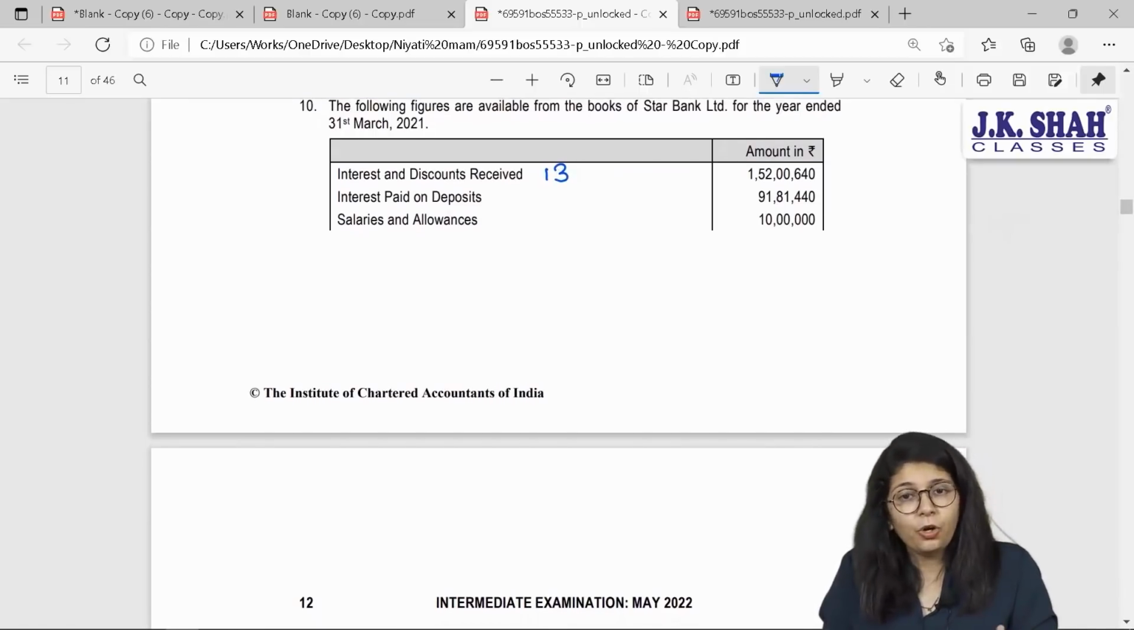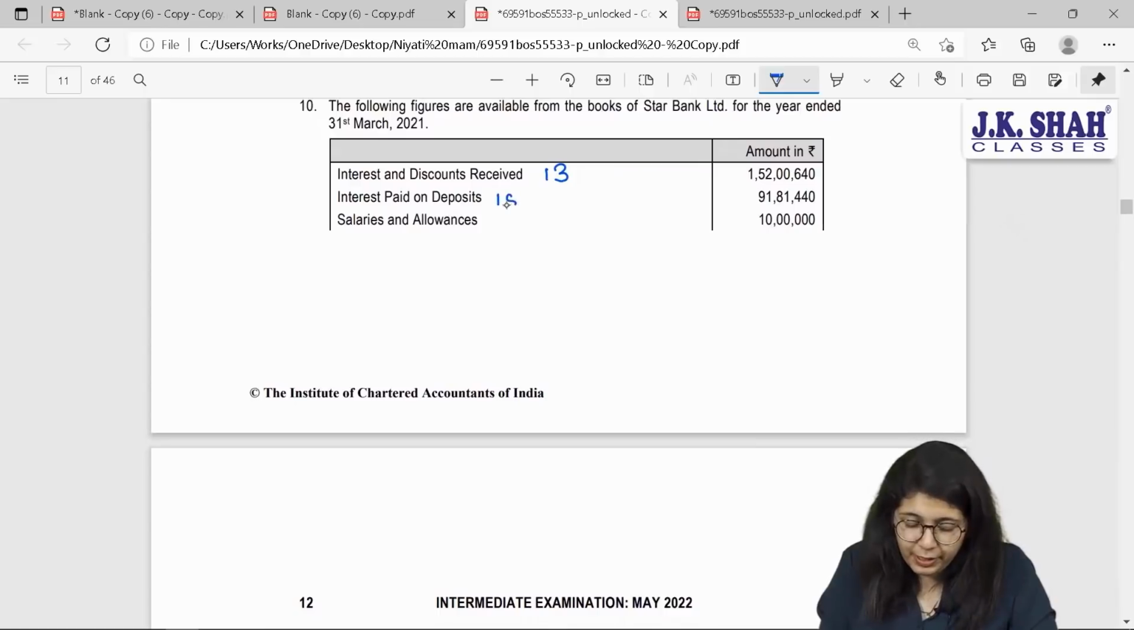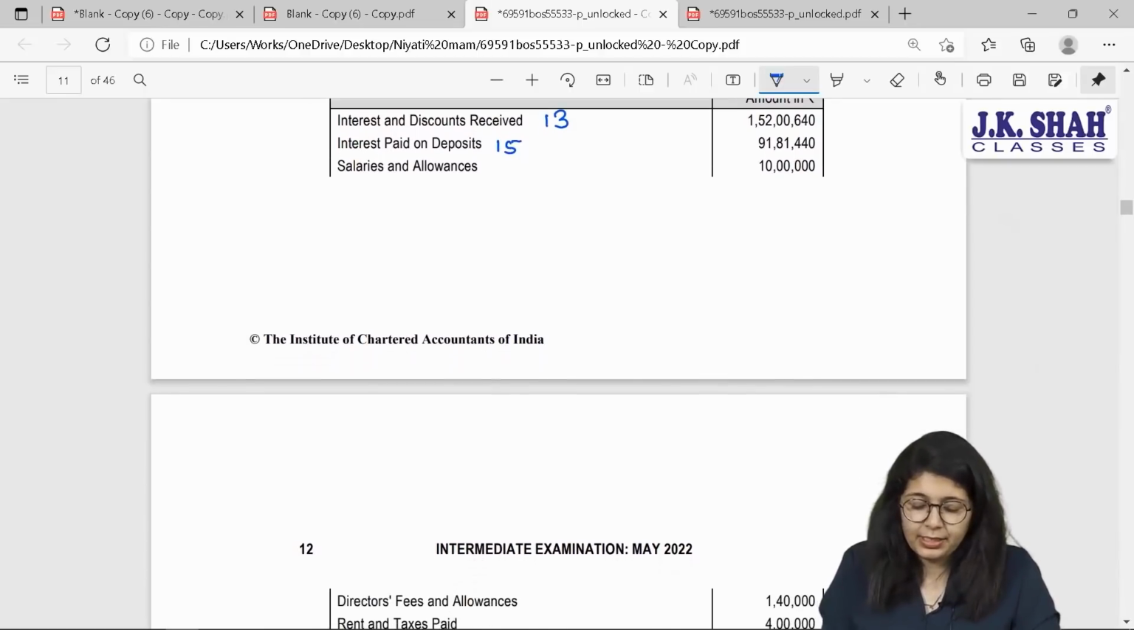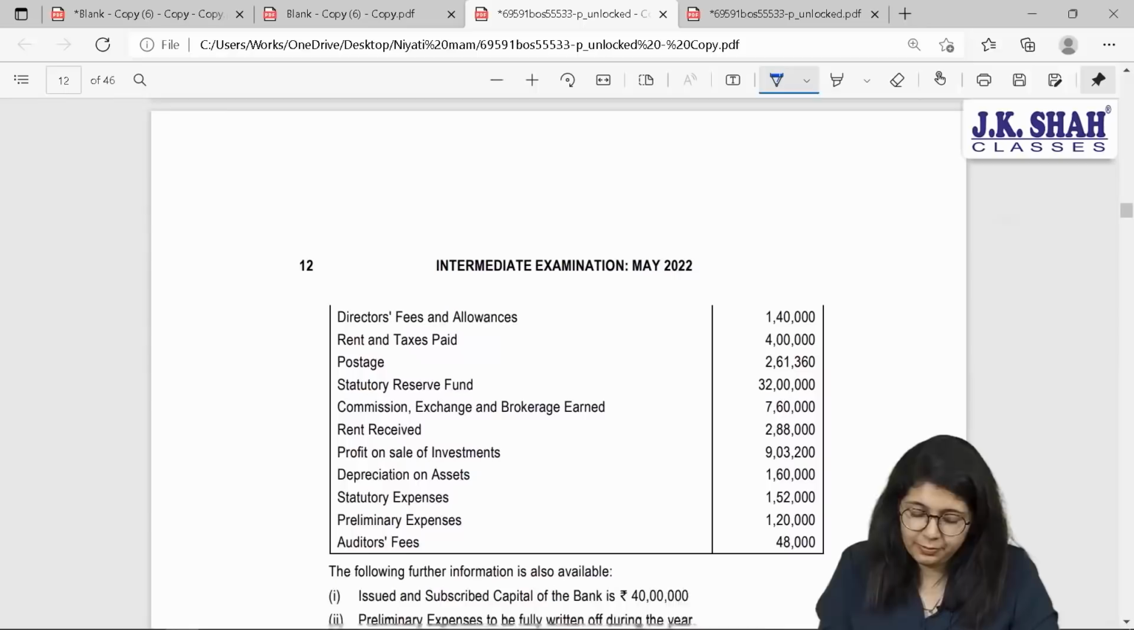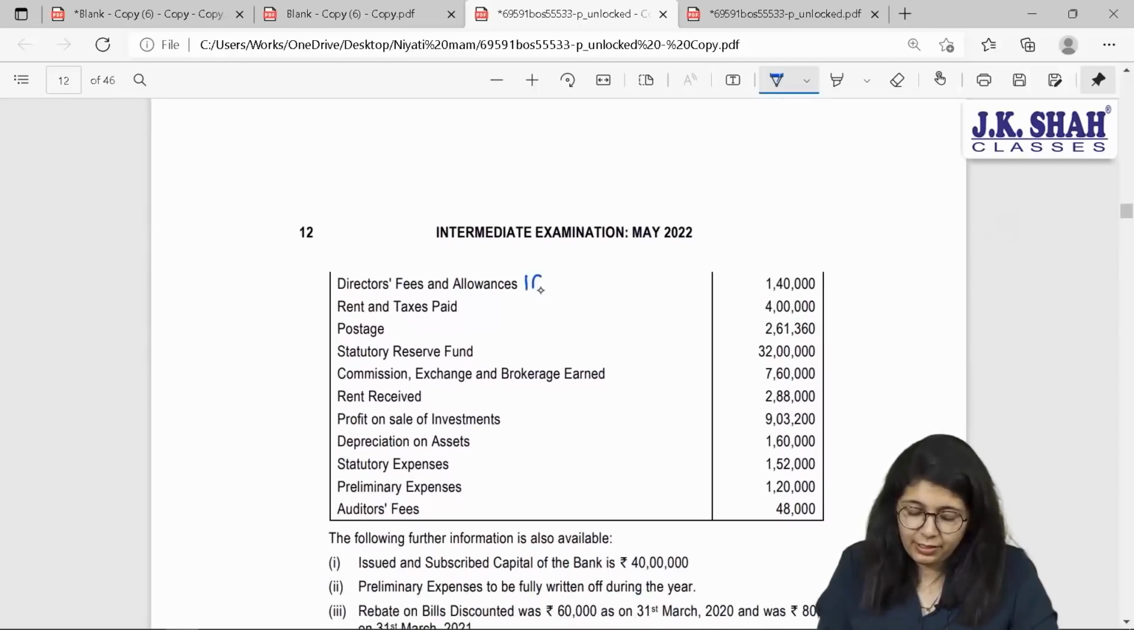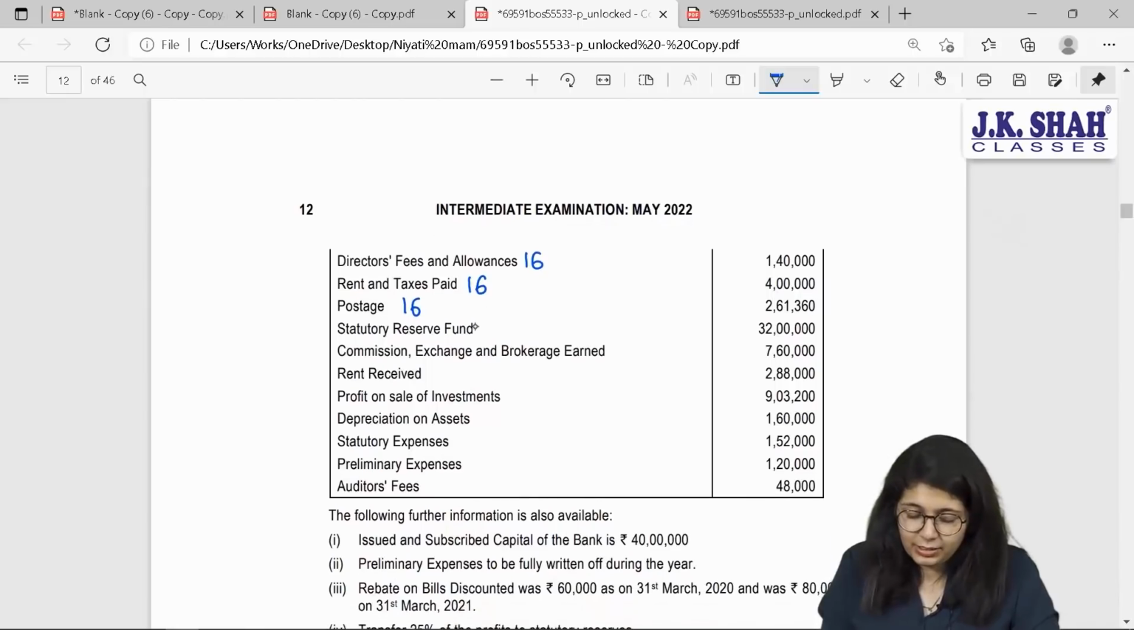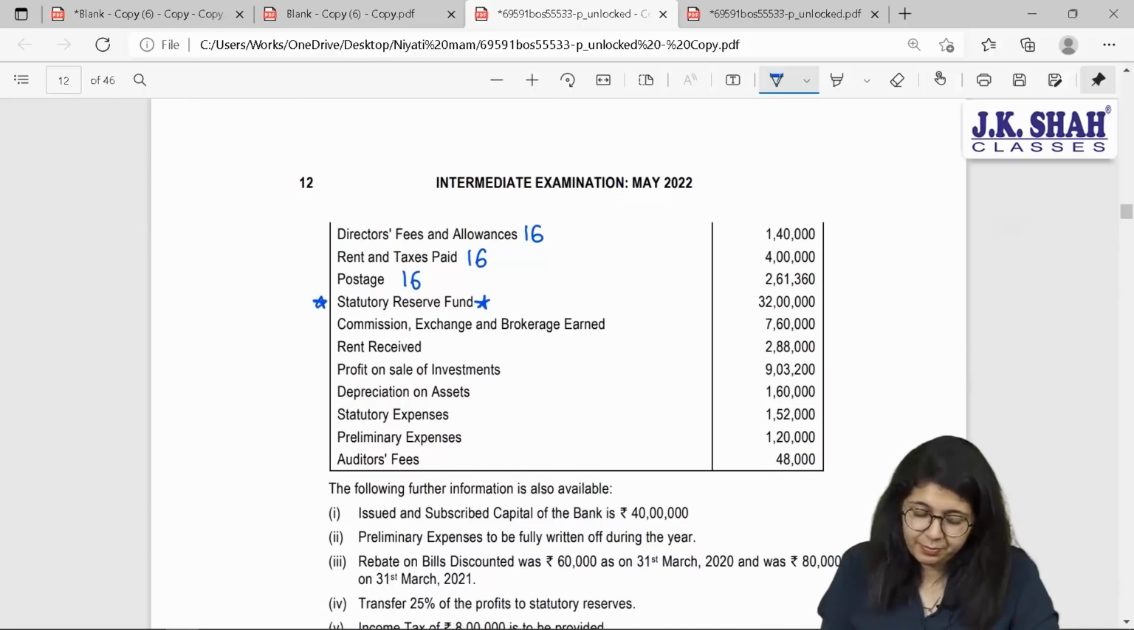Interest is paid on deposit, expended, 15. Salaries and allowances are your operating expenses, 16. Directors' fees and allowances, 16. Rents and taxes paid, 16. Postage, 16. Statutory reserve fund is a fund given, we will see.